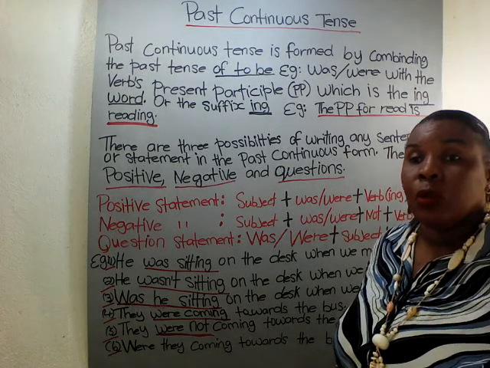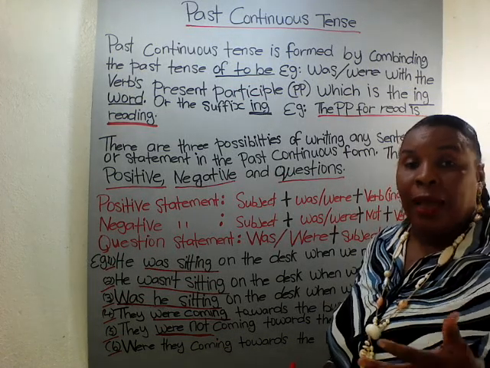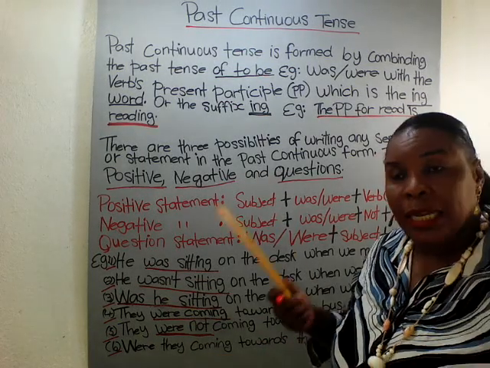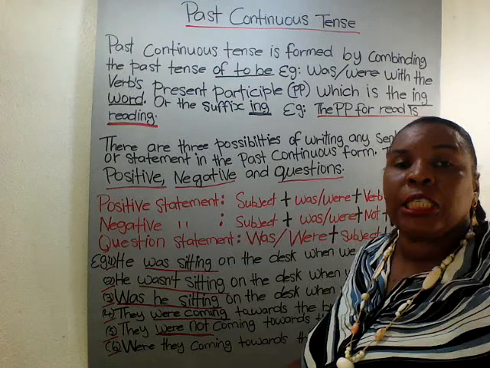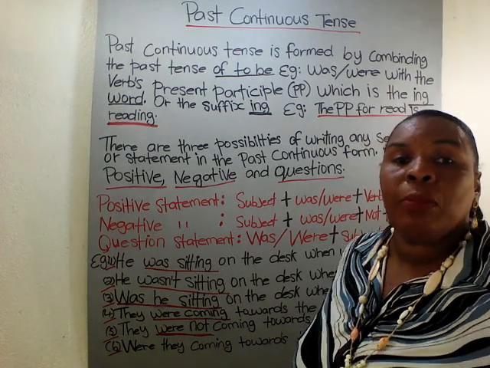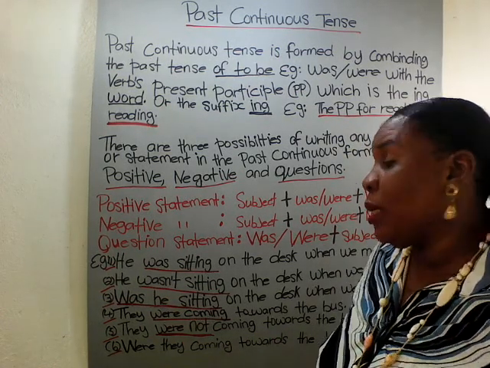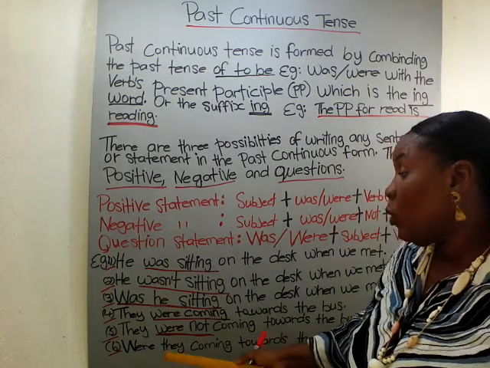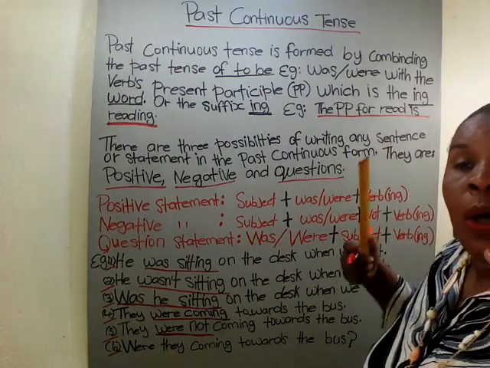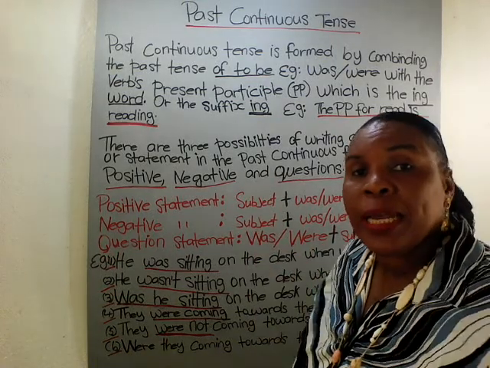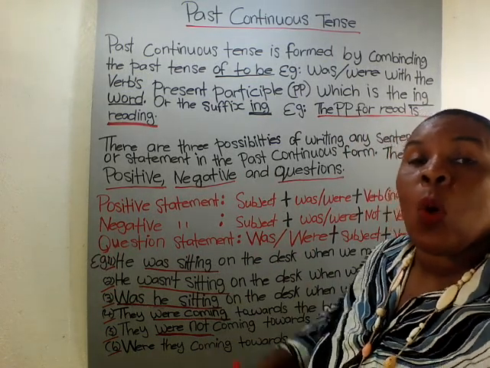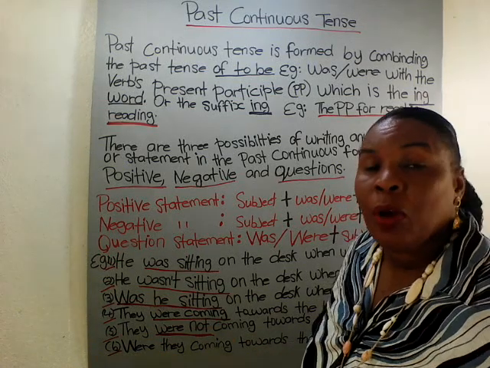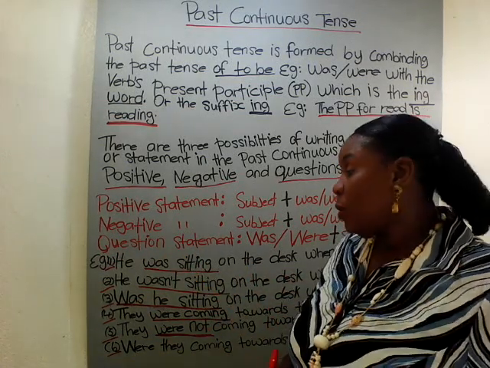So say the bus hit someone, and the police comes on the scene and asks the witness, were they coming towards the bus? So they're asking a question. The police is interrogating the witness. Were they coming, were they coming towards the bus?